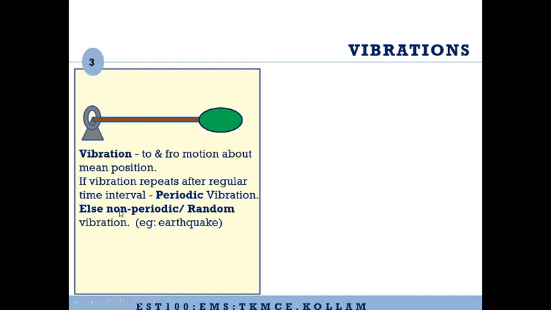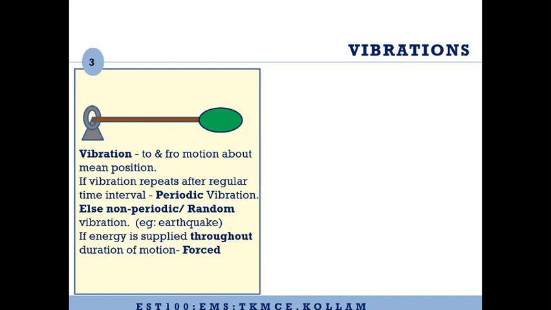If the time interval for a cycle of vibration is not the same, then we call it non-periodic or random vibration. An example of a random vibration is an earthquake excitation, where the land or the earth vibrates without any regularity. It is known as random vibration.